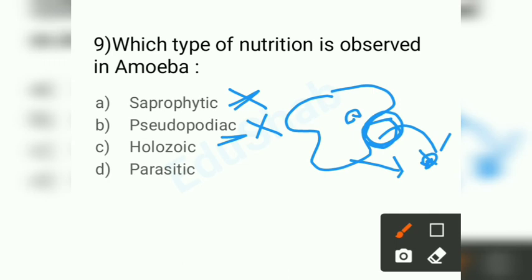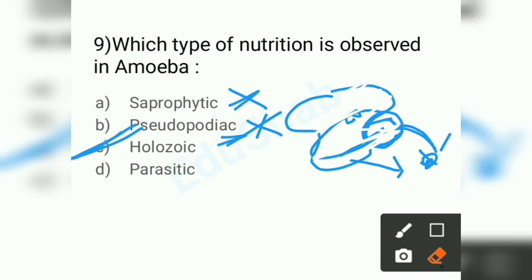So as amoeba uses pseudopodia, if you don't know the answer, you may blindly mark pseudopodiac, since it can be pseudopodiac nutrition. But here the answer is holozoic. Holozoic nutrition means the complex food, organic matter, is broken down into simpler forms, and then it is used.